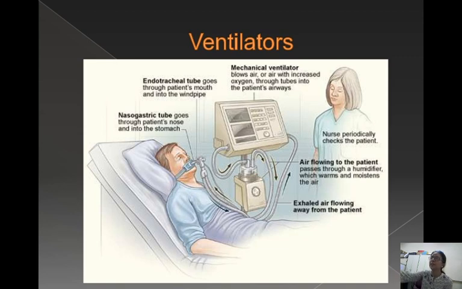And look at the machine, the mechanical ventilator, which will blow air with increased oxygen through tubes into the patient's airways. So the air from this machine is going, you can see the arrows going towards the endotracheal tube and entering the lungs, and the expired air is coming out, exhaled air flowing away from the patient. So inspiration occurs when positive pressure is given, and when the pressure is stopped, expiration occurs. So these are the ventilators.